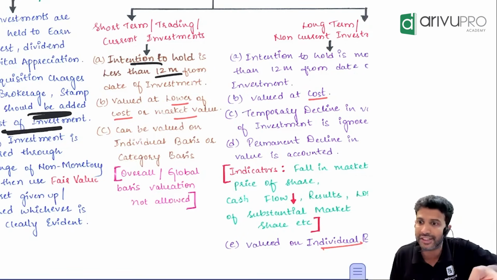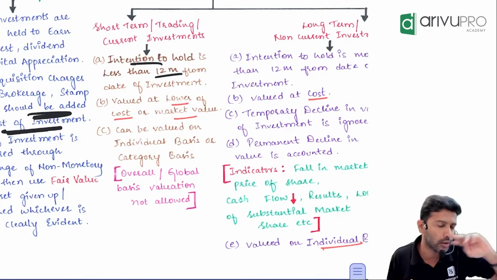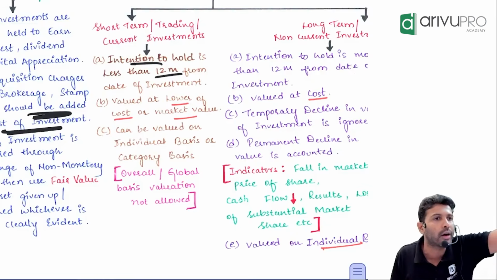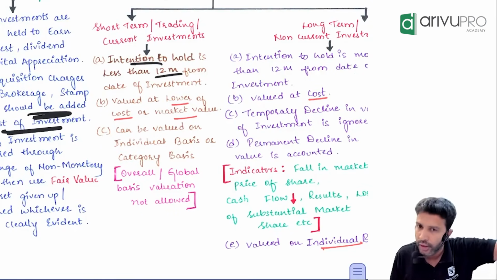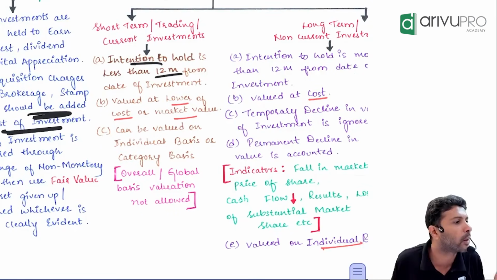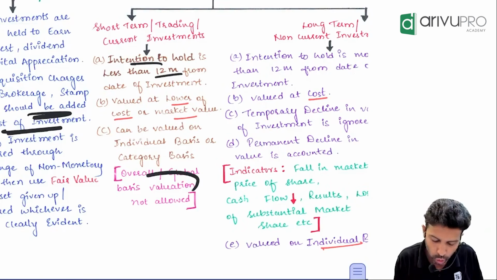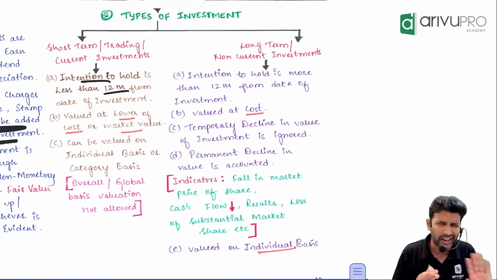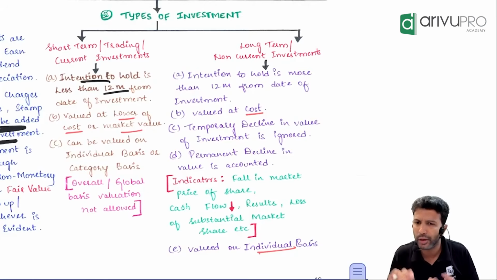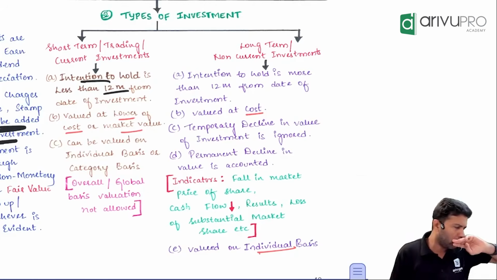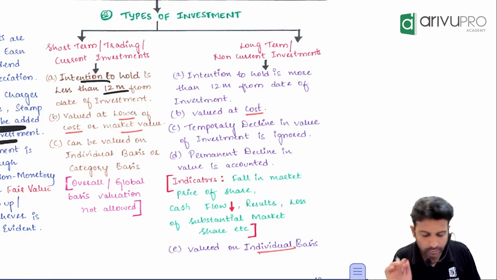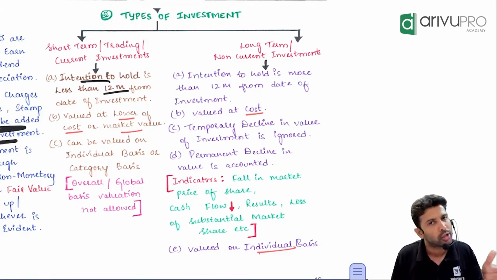If they belong to the same category, then you can value them either individually or category-wise. But if they are different investments, you need to value them separately. So overall global valuation is not allowed. Again, no need to mug them up. Just know it for MCQ questions, if at all it comes by. This is around short-term investment.